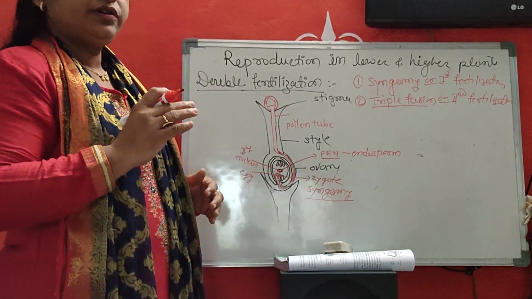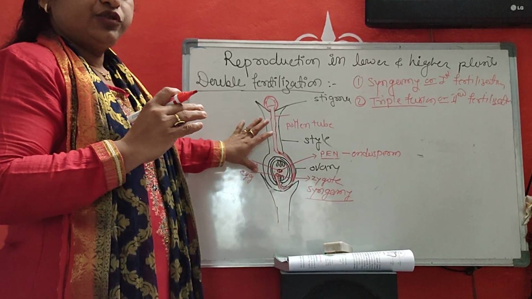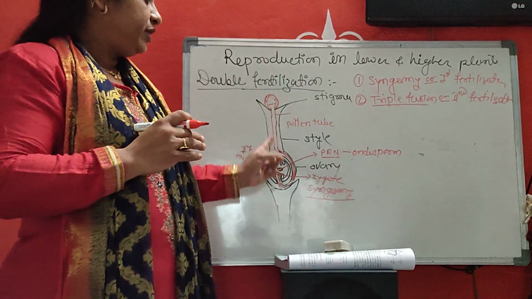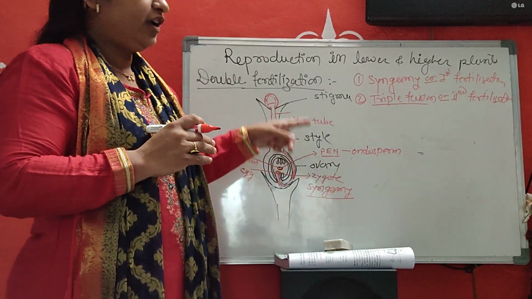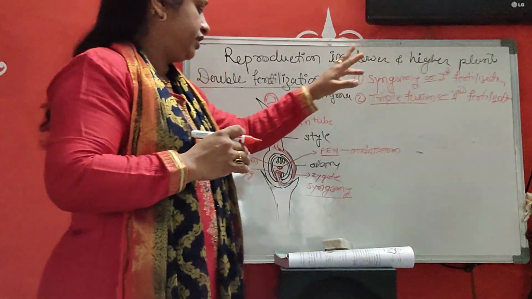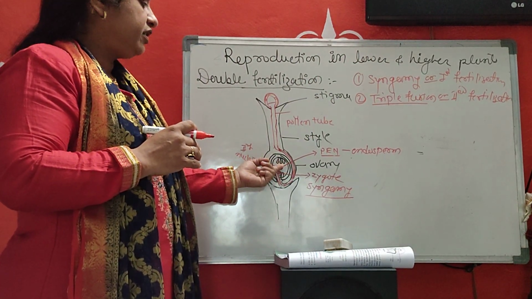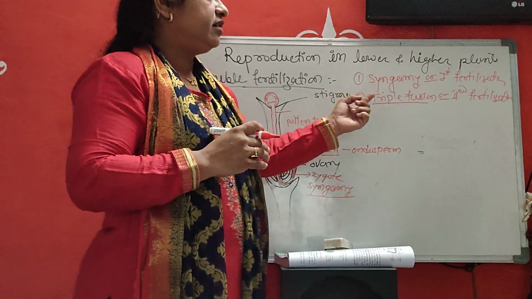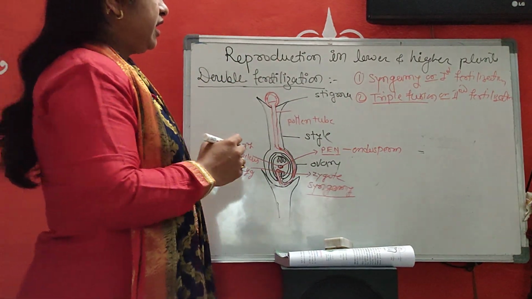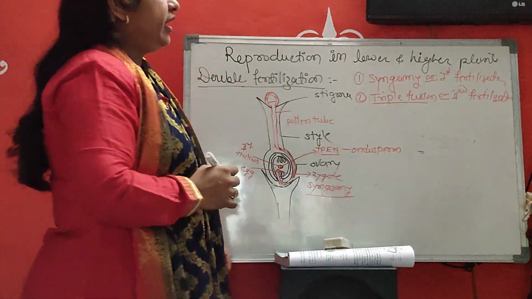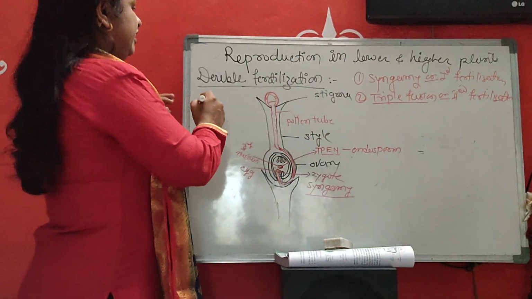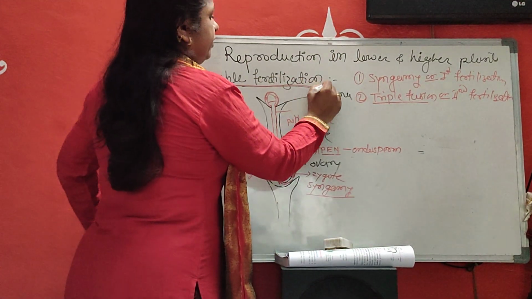Okay, listen students. In angiosperms, double fertilization takes place. How? One male gamete unites with the egg and produces a zygote. This is called the first fertilization. The other male gamete unites with the secondary nucleus and produces a triploid primary endosperm nucleus. It is called the second fertilization, and this is called double fertilization.